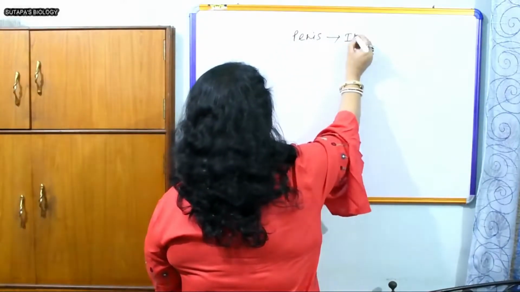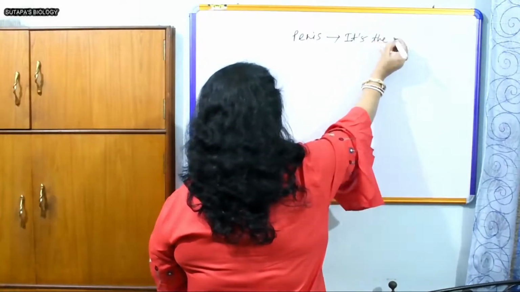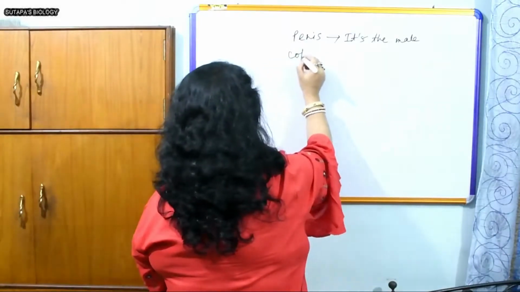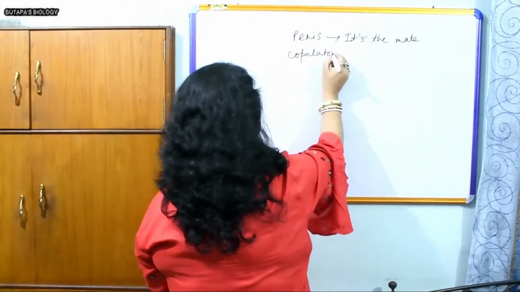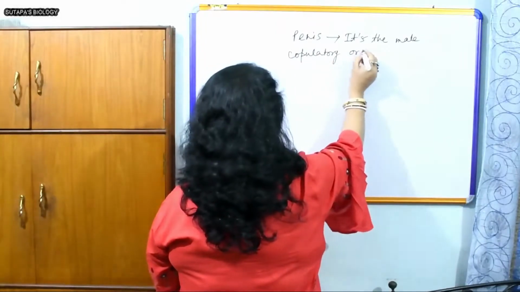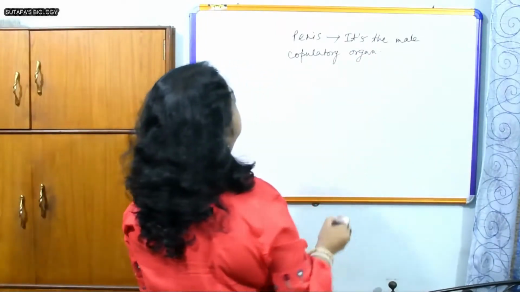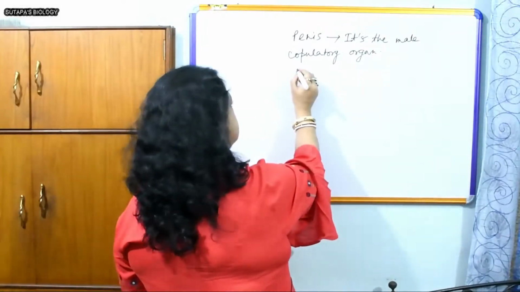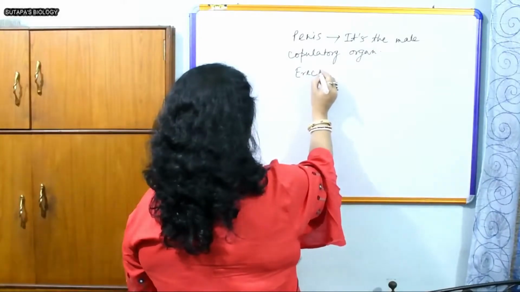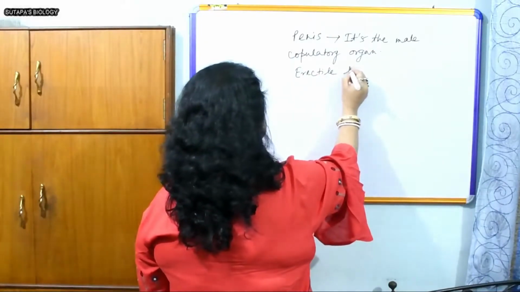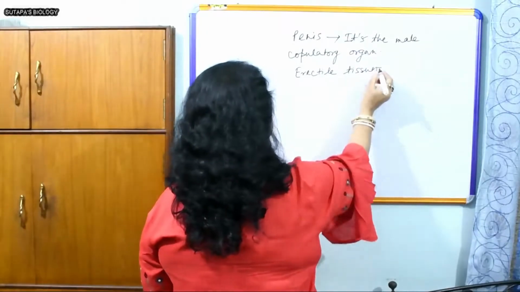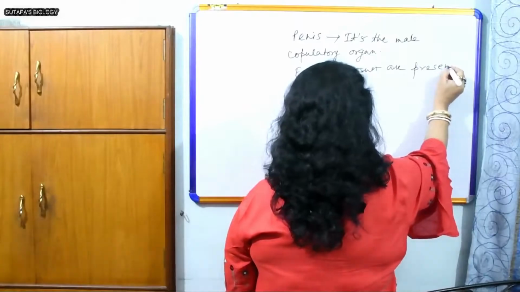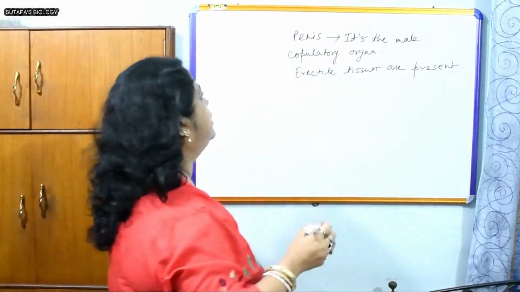It's the male copulatory organ. It has two types of tissues, which are erectile tissues. Erectile tissues are present here, and they are of two types.